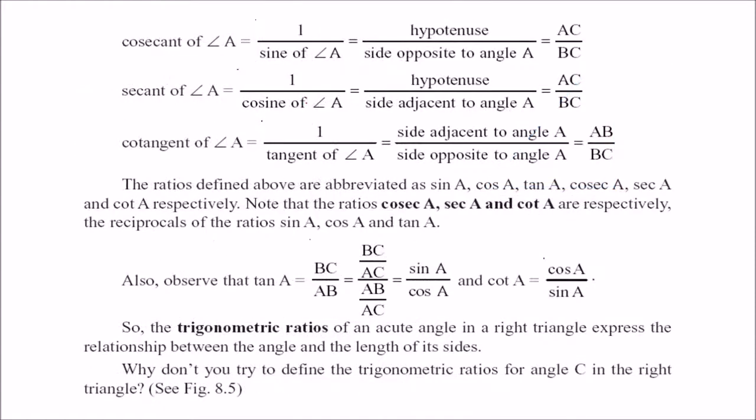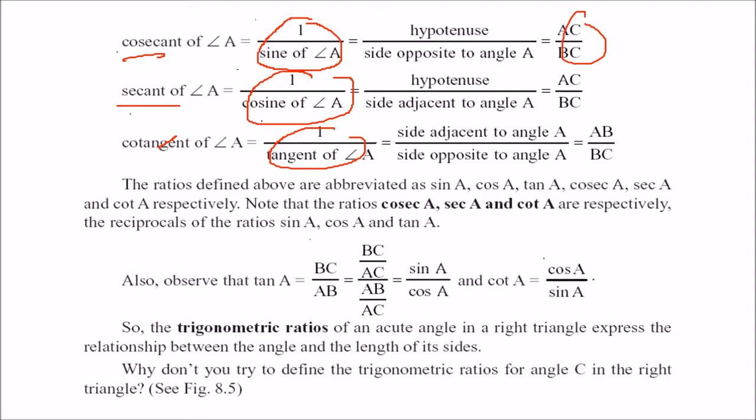And in a similar fashion, you can also find out the cosec or cosecant of angle A, which is nothing but the reciprocal of sine. So the sine was say BC by AC, so cosecant will become AC by BC. Again, secant is the reciprocal of cosine, cotangent is the reciprocal of tangent. So you can abbreviate them as cosec A, sec A, and cot A respectively.